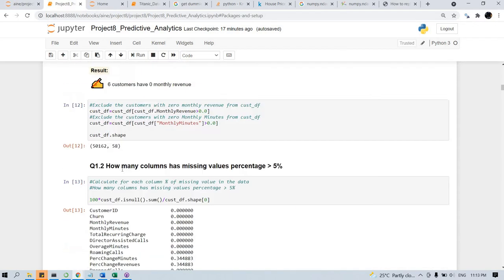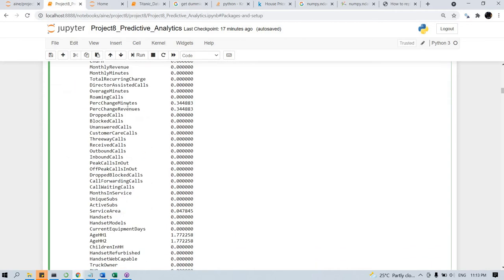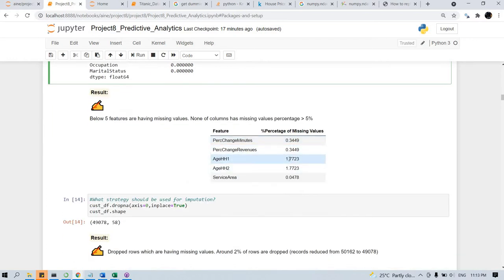Then we are trying to find out how many columns or cells have missing values. According to this, customer is none, and we find the percentage change is around 30, and age HH1 and age HH2 have about 1% missing values.